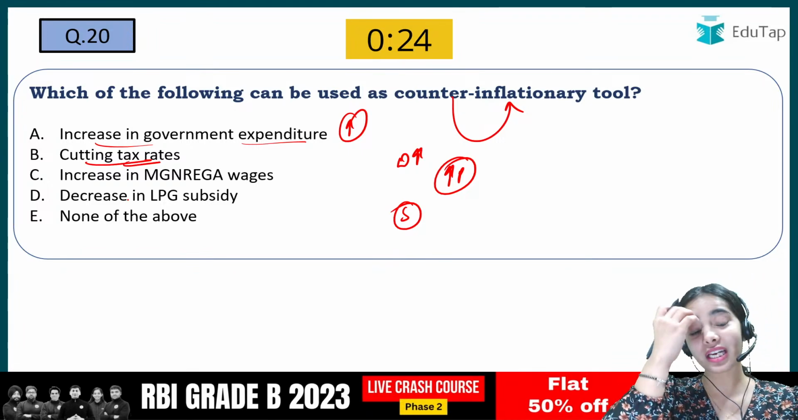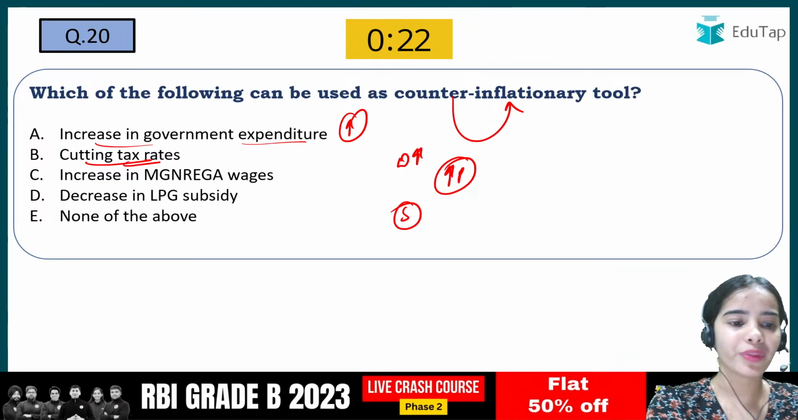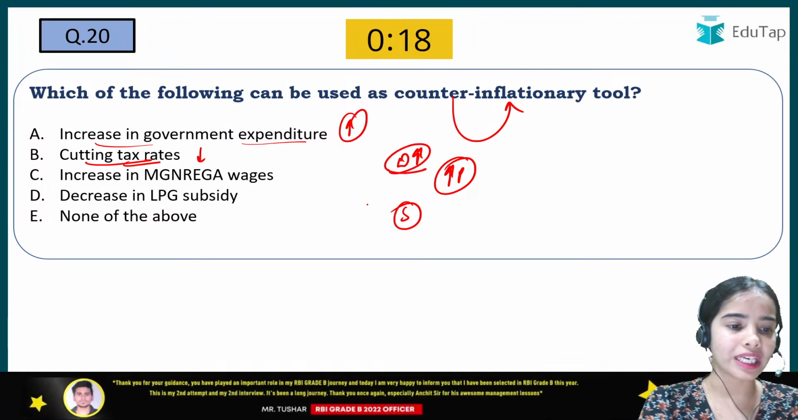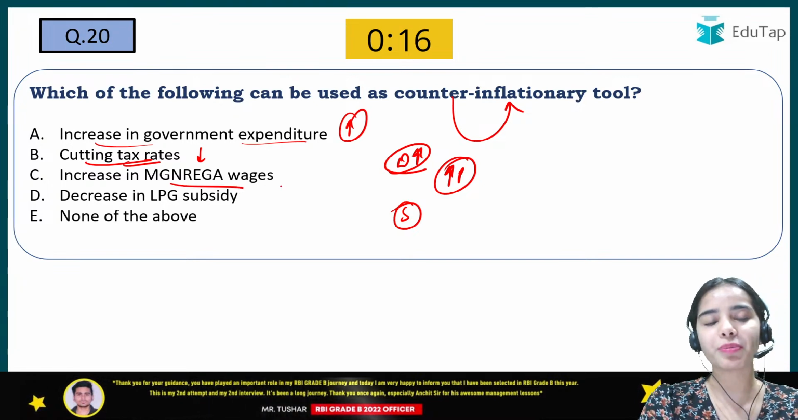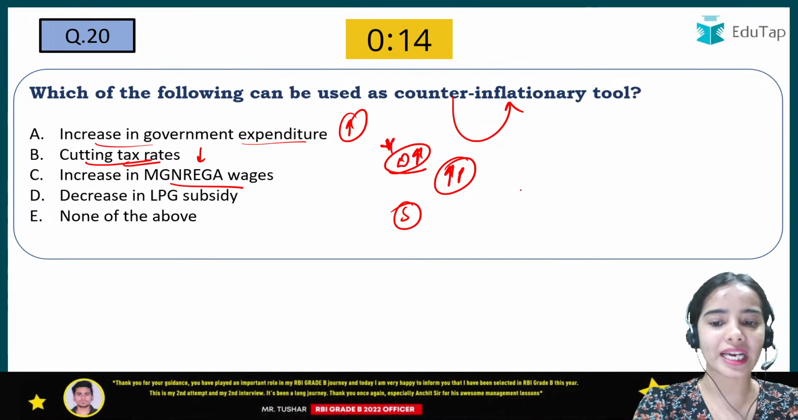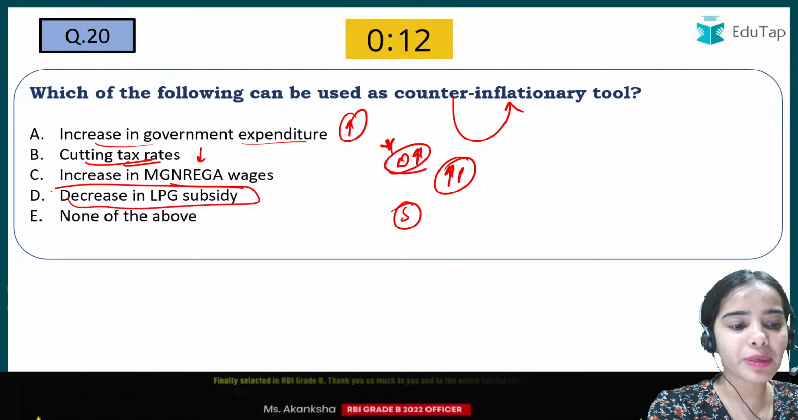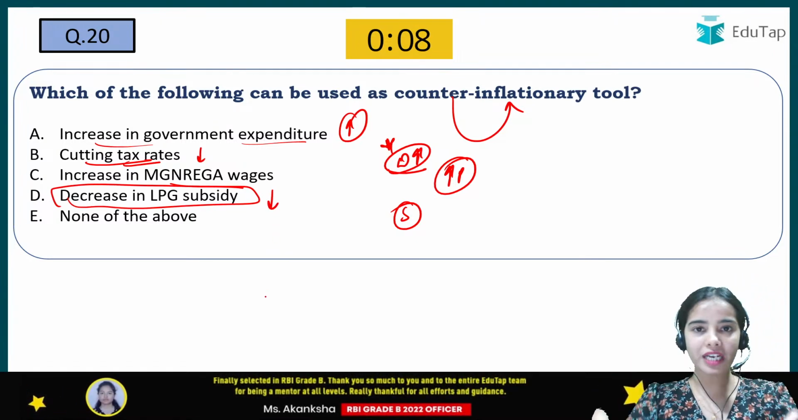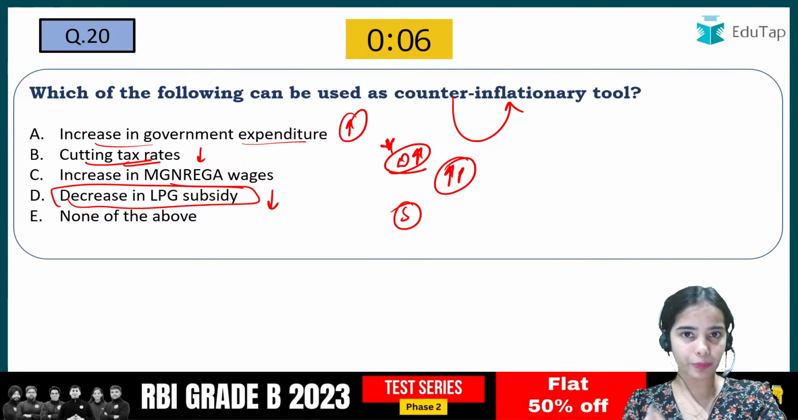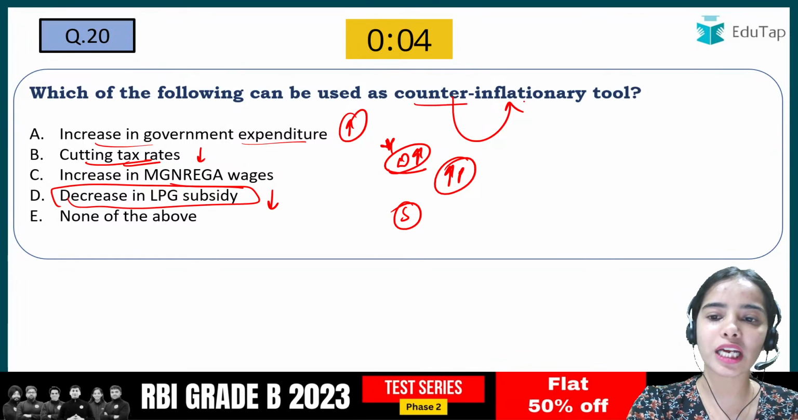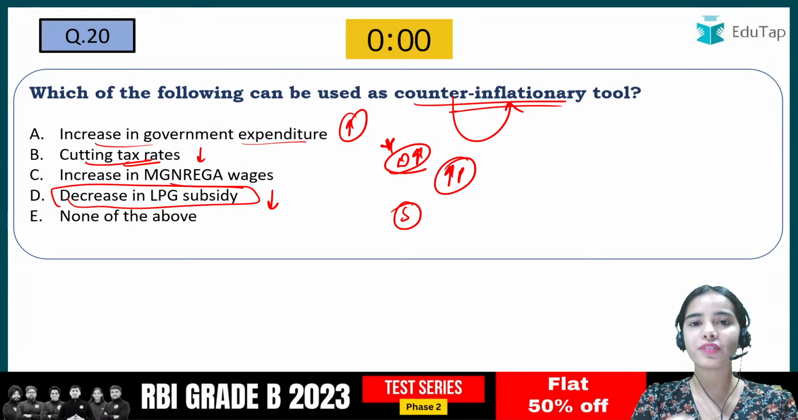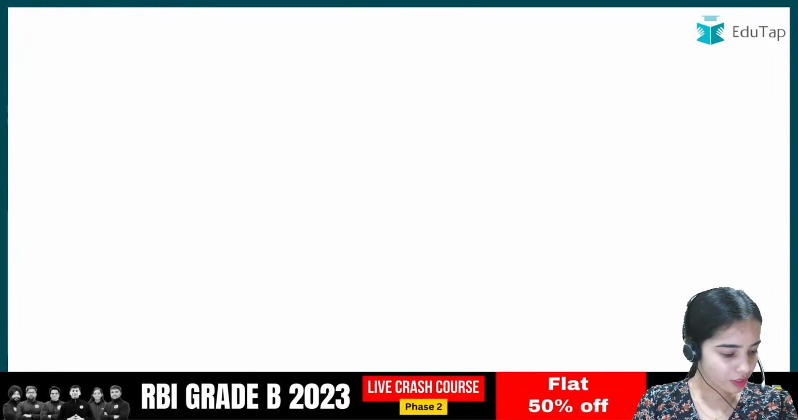If the tax is being reduced in the economy, again the demand will increase because the people will have more money. Increase in MGNREGA wages, the people will have more money, they will demand more, prices can increase. Decrease in LPG subsidy. When the LPG subsidy decreases, the people will have to spend more on the single product, and that's why this can control the inflation, as the consumption of other goods will decrease as the people will have less money with themselves. So D was the correct answer here.